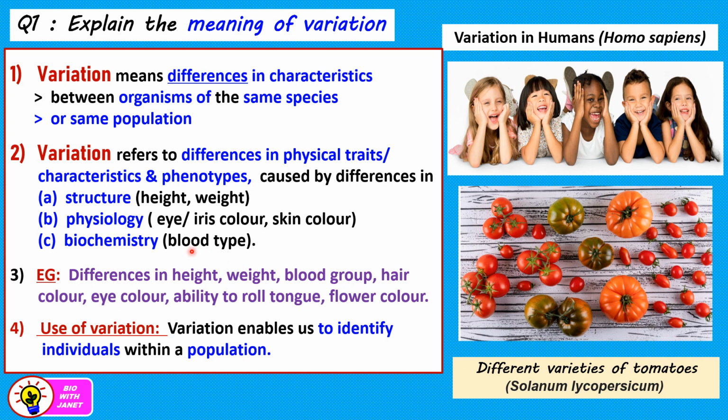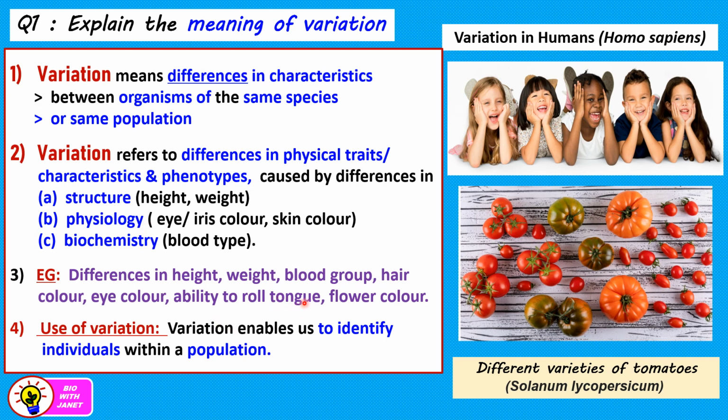And for biochemistry, maybe you can give the example of blood type, because blood group is determined by the presence of specific antigens in the blood. For example, blood group A people have antigen A, blood group B people have antigen B, okay, and so forth. Now, physiology and biochemistry are actually related, okay? Biochemistry means at the molecular level, okay? What's the difference at the molecular level? And physiology refers to the functions of the body.